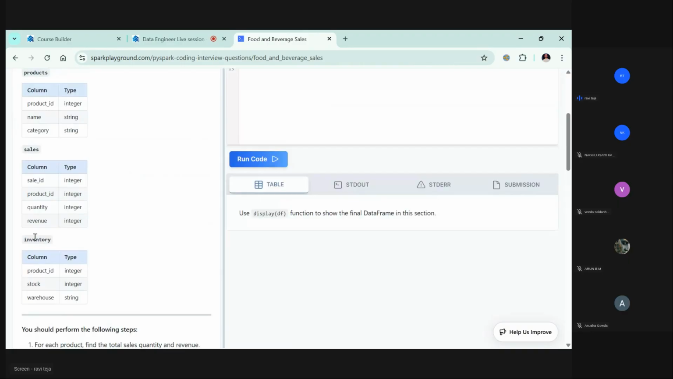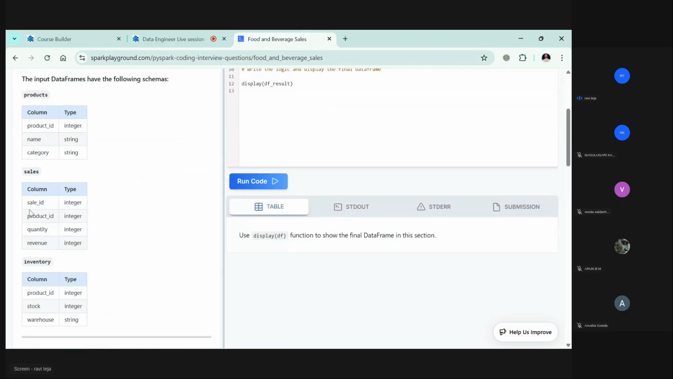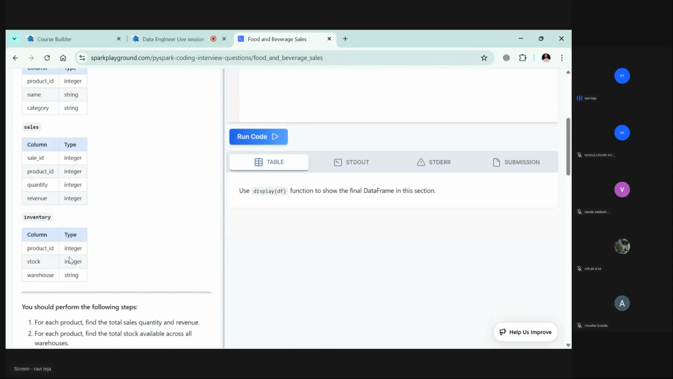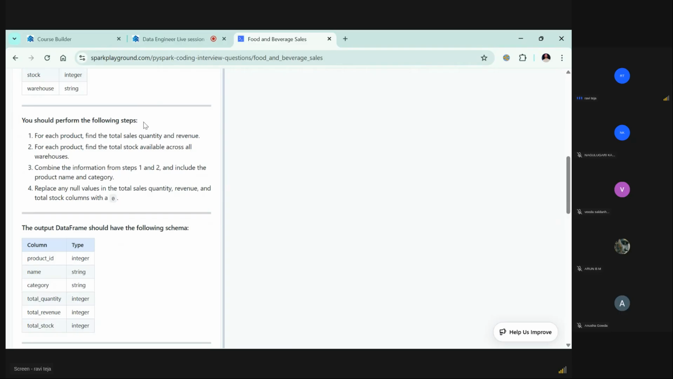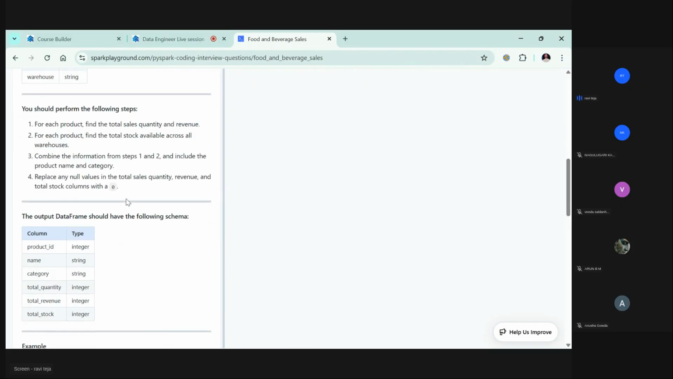It says product ID is the primary key, and name and category. Sale ID, product ID, quantity, and revenue. Product ID, stock, warehouse. So these are the different schemas we have. You should perform the following steps. For each product, find the total sales quantity and revenue. And for each product, find the total stock available across all warehouses. Combine the information from steps 1 and 2 and include the product name and category. And replace all null values in the total quantity, revenue, and total stock columns with a 0.